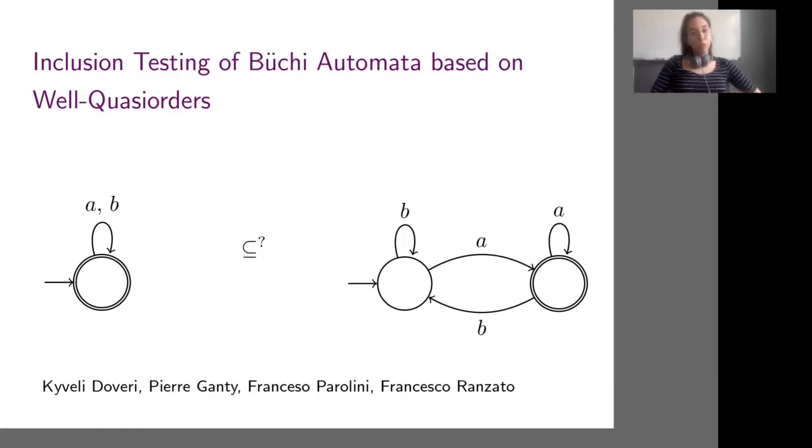Hi, I'm Kibeli, and with my co-authors we designed a framework to test inclusion between Büchi automata. Our framework is simple. The central ingredients are well quasi-orders, and essentially they just need to verify two conditions, a monotonicity condition, and then a property with respect to the language we're checking inclusion into, that we call the preservation property with respect to that language.